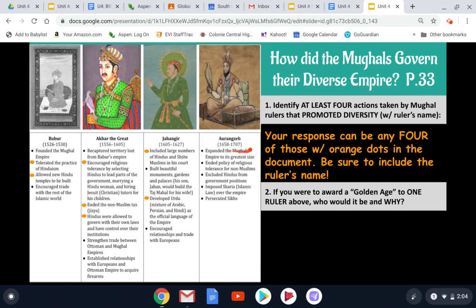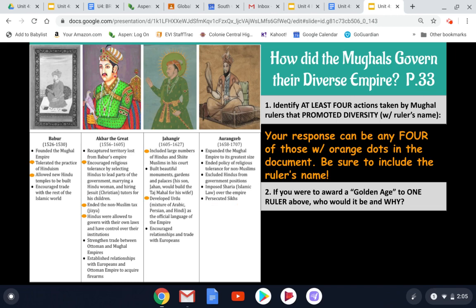Now for Aurangzeb, notice there are no accomplishments that he has that really are positive and promoting diversity. He does a lot of negative things for the non-Muslims that are already in India. He's ending the policy of religious tolerance for non-Muslims. He's excluding Hindus from government positions, just taking away all of the accomplishments that the first 3 rulers had done for those Hindus. He is imposing Sharia Islamic law over the entire empire, not allowing these groups to govern with their own laws anymore, and he is even persecuting the Sikh religious group.